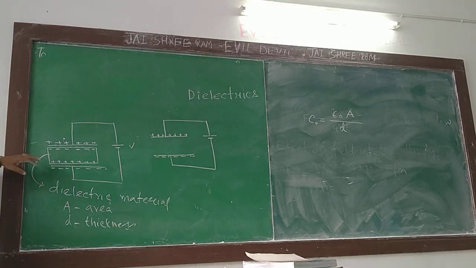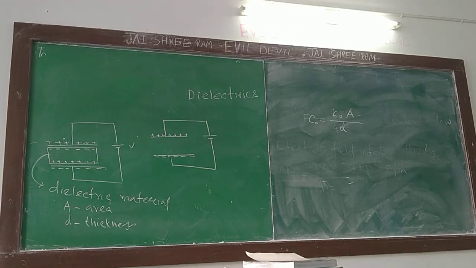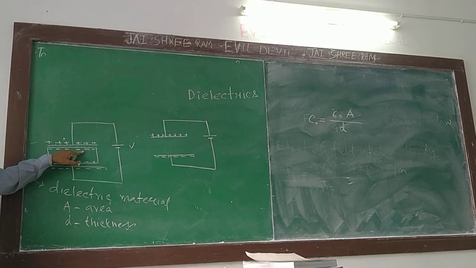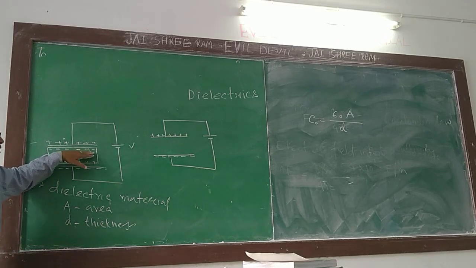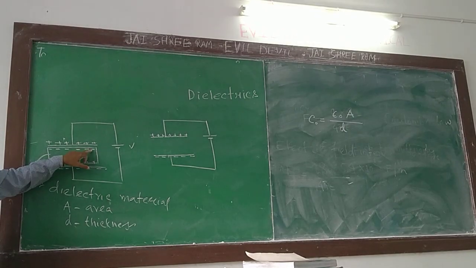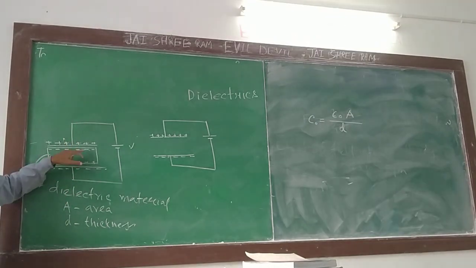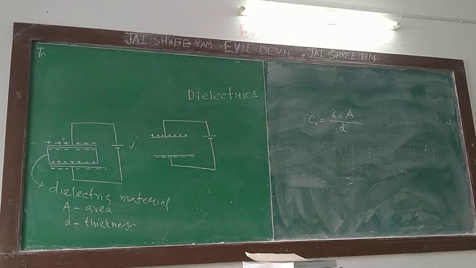Now, these charges are fixed charges. They don't move. They move only over atomic dimensions. Understand? These polarized charges are bound charges. They are bound to some nucleus, bound to some atom. These are not free charges. Whereas these charges are free charges. They can move. The charges of this material are bound charges. Fine.